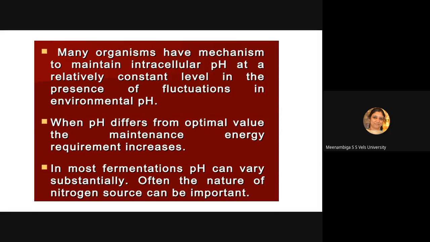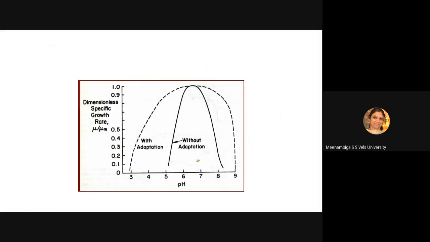Usually organisms have an intracellular pH and they will maintain it, but when this differs you have to supply acid or base as required. Also, the pH mainly depends on the nitrogen source which we are using. So for the pH we need, we have to choose the nitrogen source. The nitrogen source alters the pH of the medium and the cells. And this is a graph representing the pH and the specific growth rate.